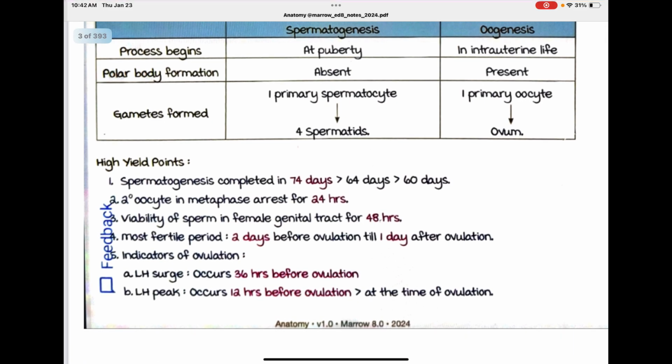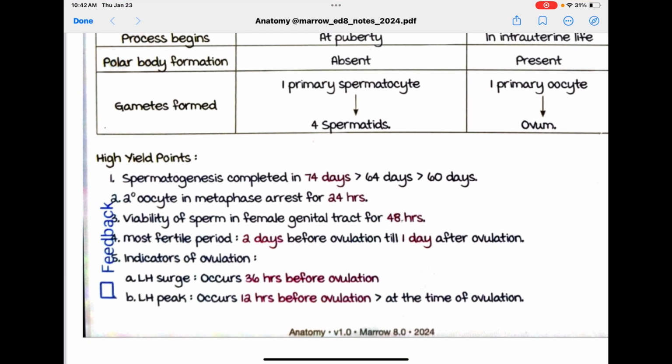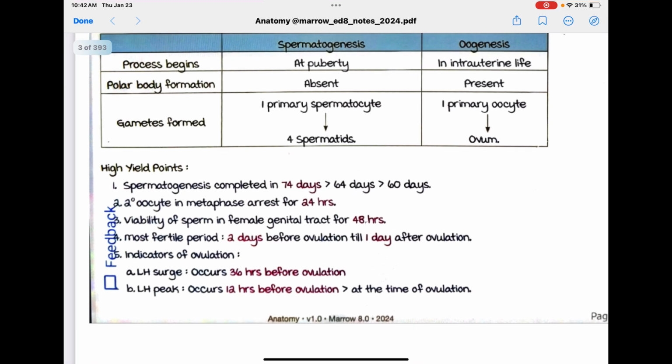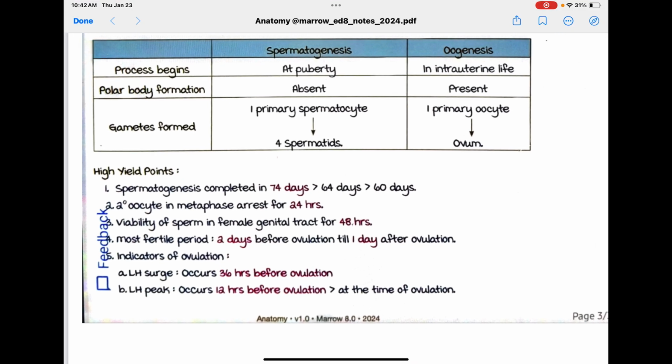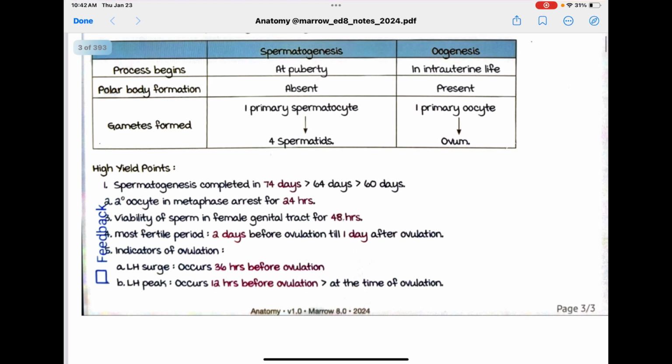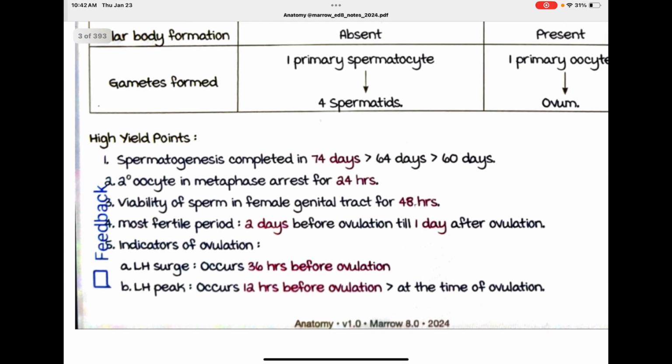High yield points. Spermatogenesis is completed in 74 days, more commonly than 64 days, followed by 60 days. So, 74 days. Secondary oocyte metaphase arrest lasts 24 hours. Viability of sperm in the female genital tract is 48 hours. The most fertile period is 2 days before ovulation till 1 day after ovulation.